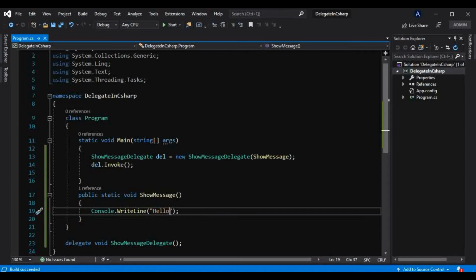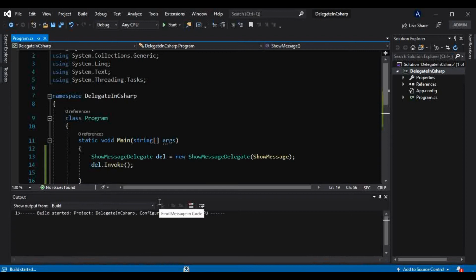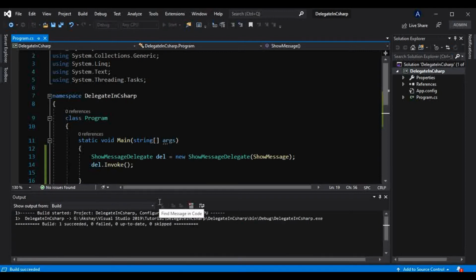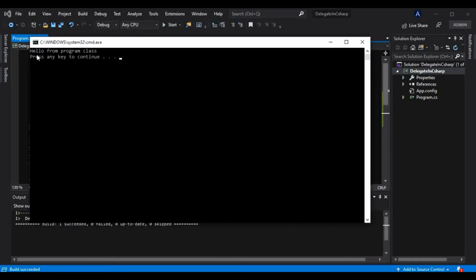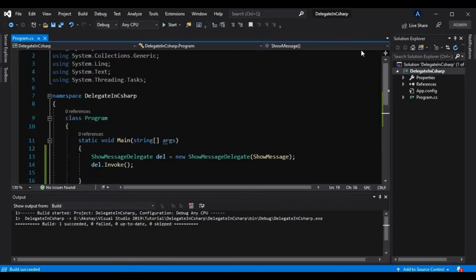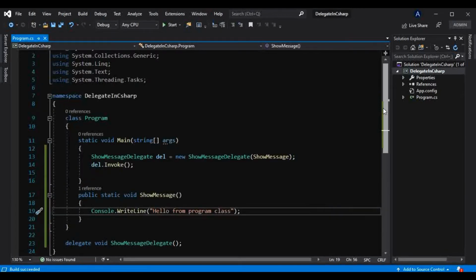To show you that again, I will change this message here, hello from program class, and run this again. So hello from program class. This is how we use delegates, and this is where we use them.